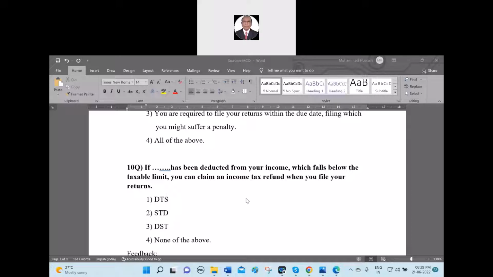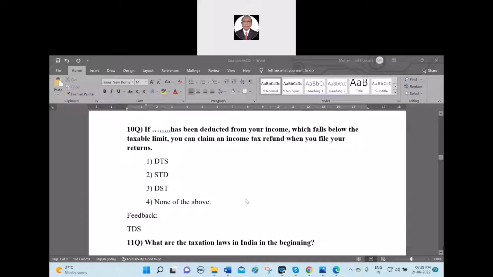It is not a DTS or STD, it is a TDS. Tax Deducted at Source, TDS. It is TDS. I made the options DTS, STD, DST and none of the above. If I had made it DDS, everybody could give the answer, no doubt at all, because your mind clicks definitely TDS.